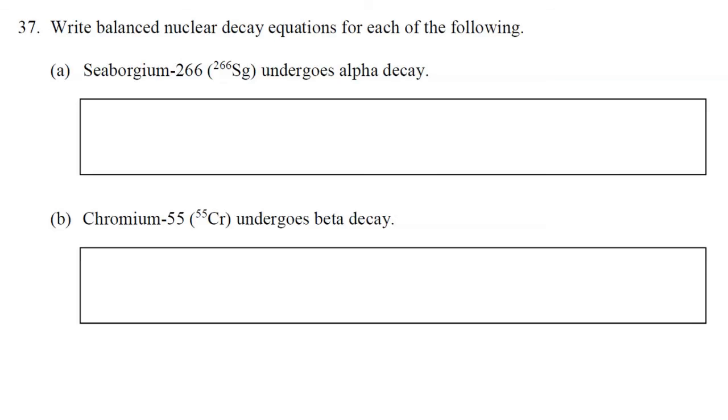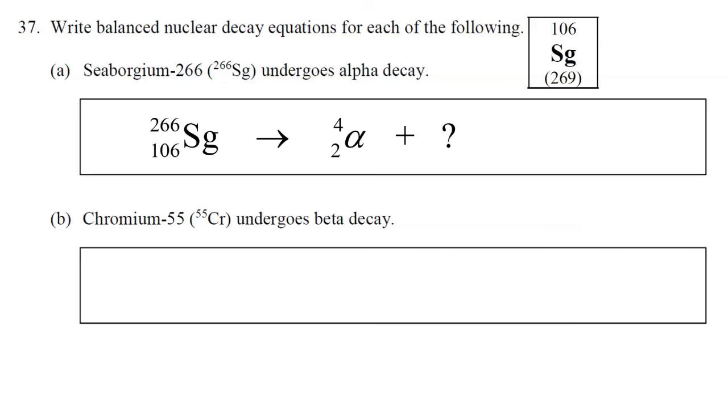So, seaborgium-266, let's find the atomic number of Sg on the periodic table. The atomic number is 106, so it's going to be 266 on the top, 106 on the bottom, and then the symbol Sg. On the right side of the arrow, we have an alpha particle, so 4 over 2, alpha, and then plus question mark.